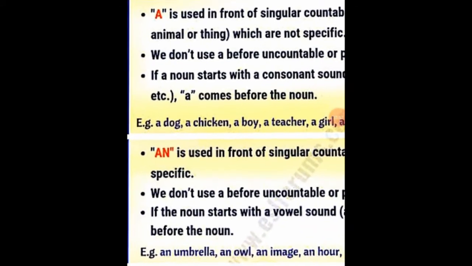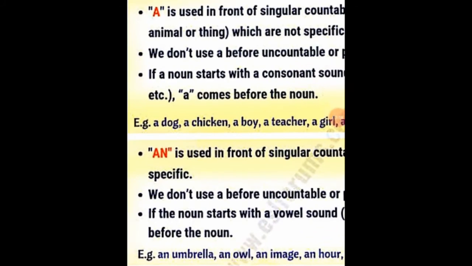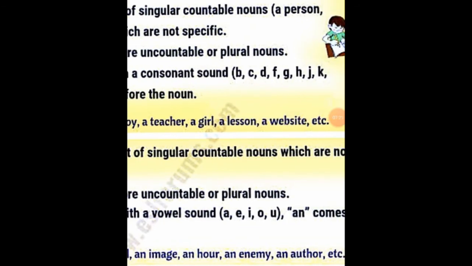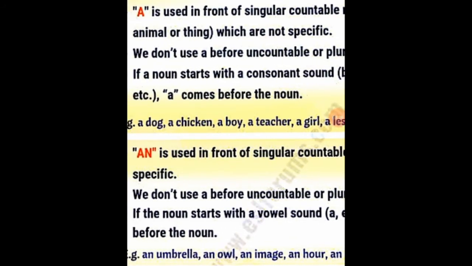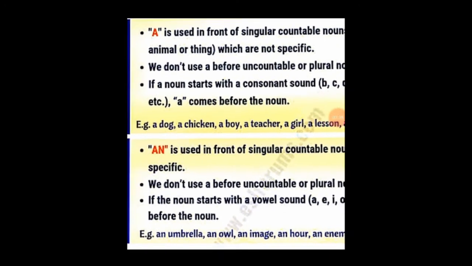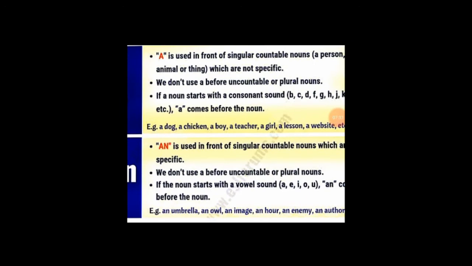Okay, now let's see what the slide says about a. A is used in front of singular countables, right, which you can count. A is used with singular but countable persons, animals or things, and they are not specific. We don't use a before uncountable or plural. Of course, a is meant for singular, not for plural.